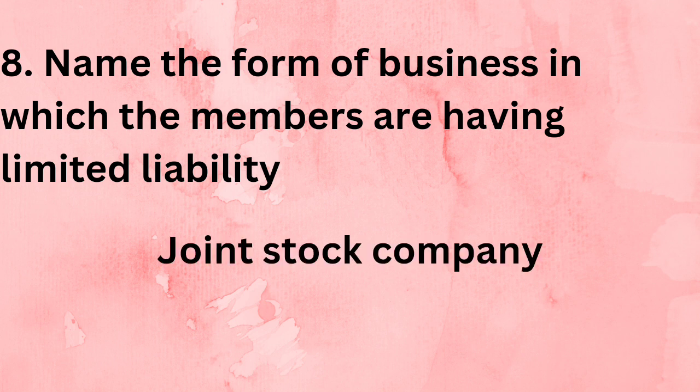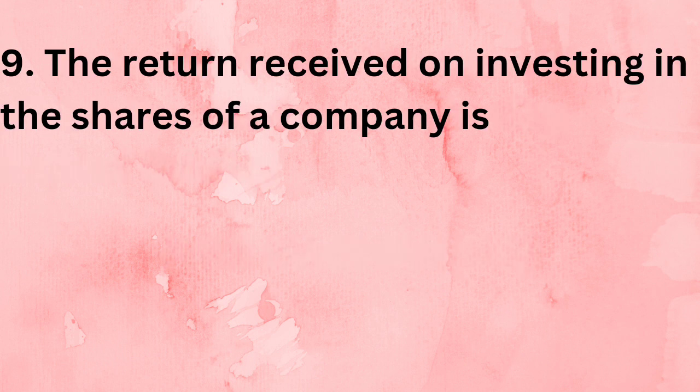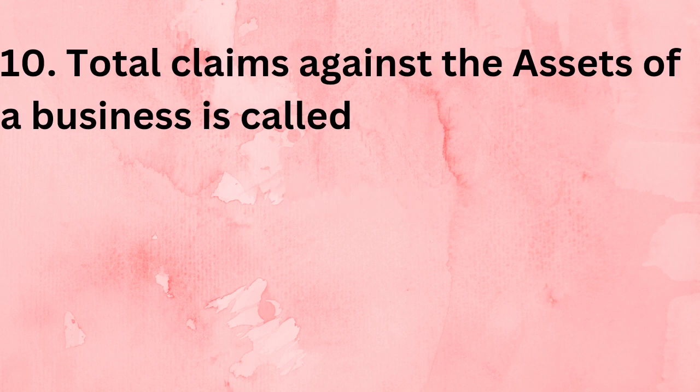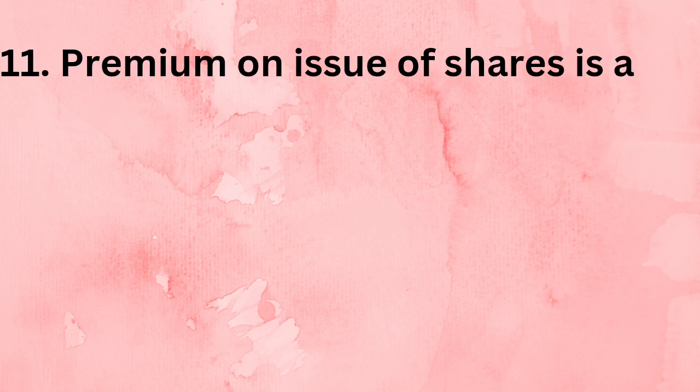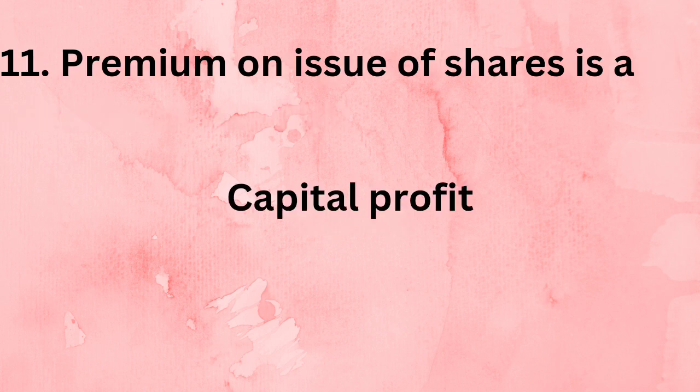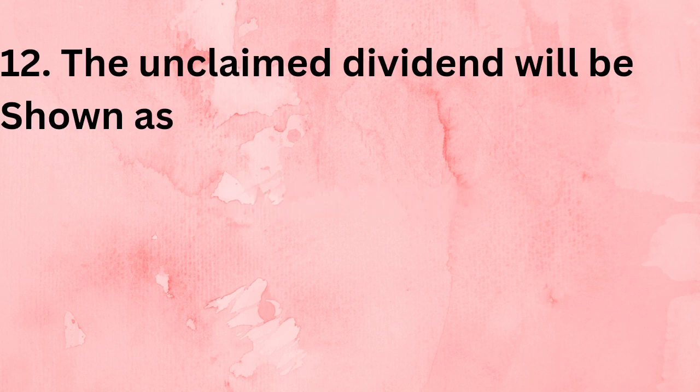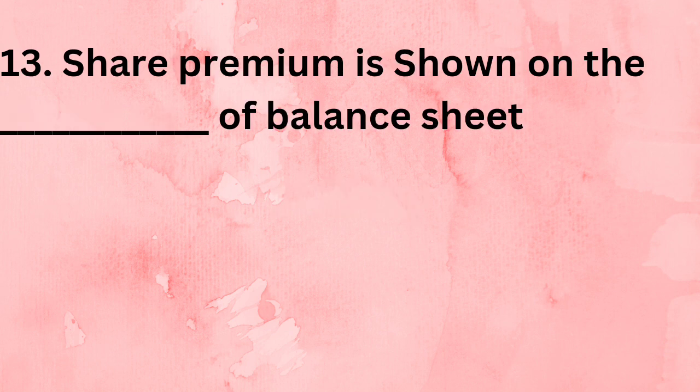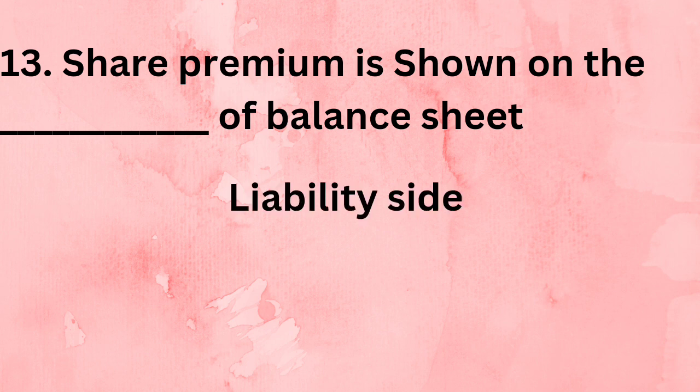Joint stock company. The return received on investing in the shares of a company is dividend. Total claims against the assets of a business is called equity. Premium on issue of shares is a capital profit. The unclaimed dividend will be shown as liability. Share premium is shown on dash of balance sheet. Liability side of balance sheet.